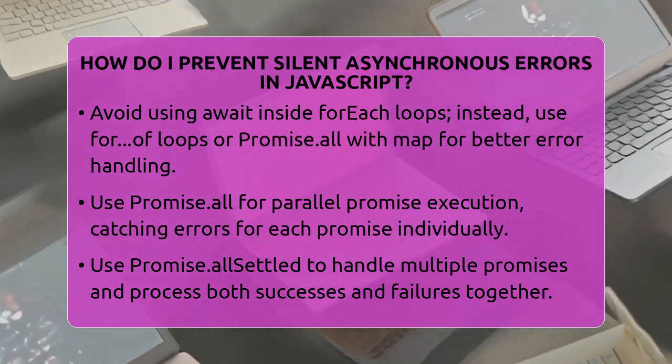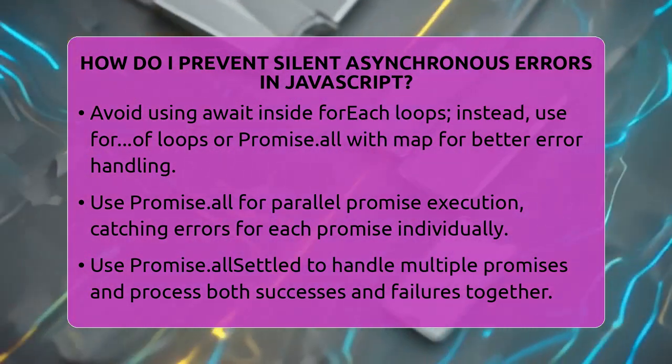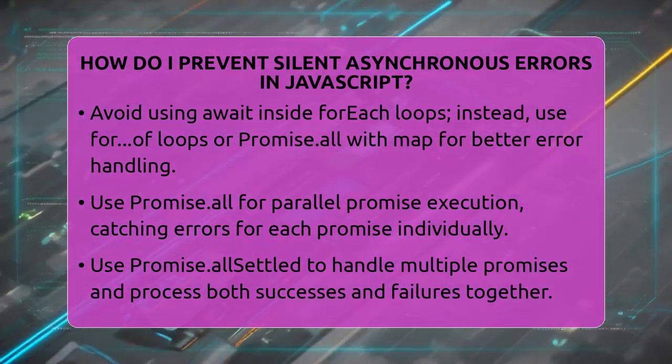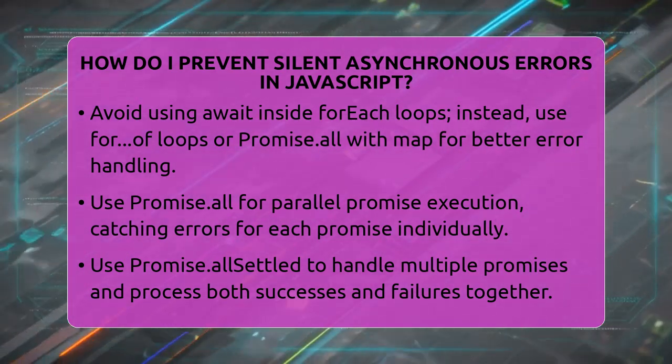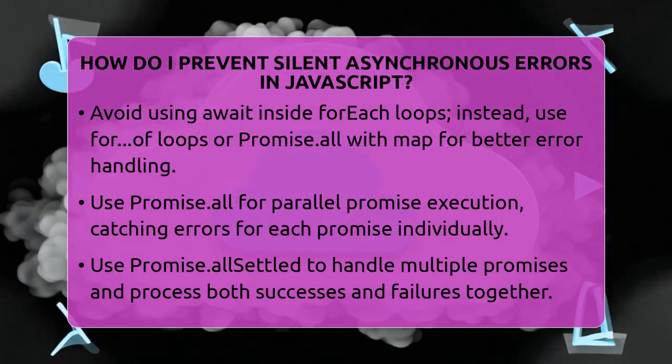When working with loops and asynchronous code, avoid using await inside forEach. It doesn't wait for each promise to finish, which can cause errors to go unnoticed. Instead, use a for...of loop with await or use Promise.all with map.